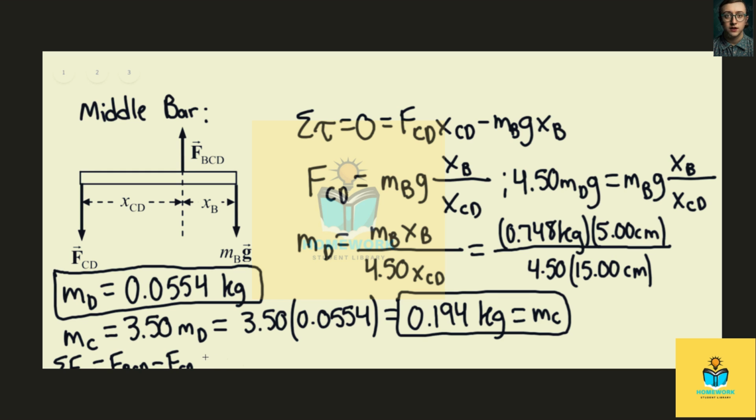Force sub CD and then minus m sub b g. And so we know that this equals 0 because we have translational equilibrium in the y direction. And so force sub bcd equals essentially 4.50 m sub d plus m sub b times g. And so we can just keep note of this relationship.